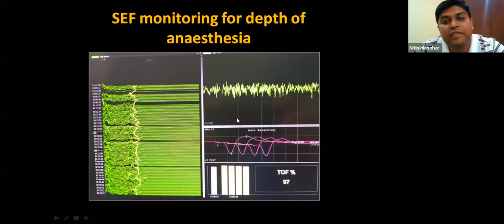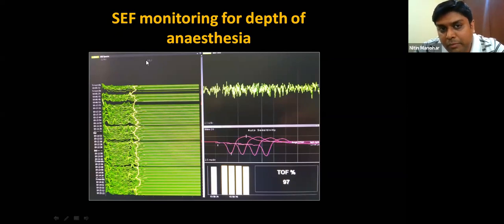We sometimes have an issue that the entropy and BIS come off during the skull flap resection. So when they're doing the skull flap elevation, the BIS and entropy sensors come off from the forehead. So you can do EEG monitoring and you can do SCF monitoring. So this is the SCF monitoring continuously going on. And this is your EEG, this is called the signature of your EEG, what anesthesia you're giving. Everybody will have a specific signature. So this SCF monitoring you can use to monitor your depth also.